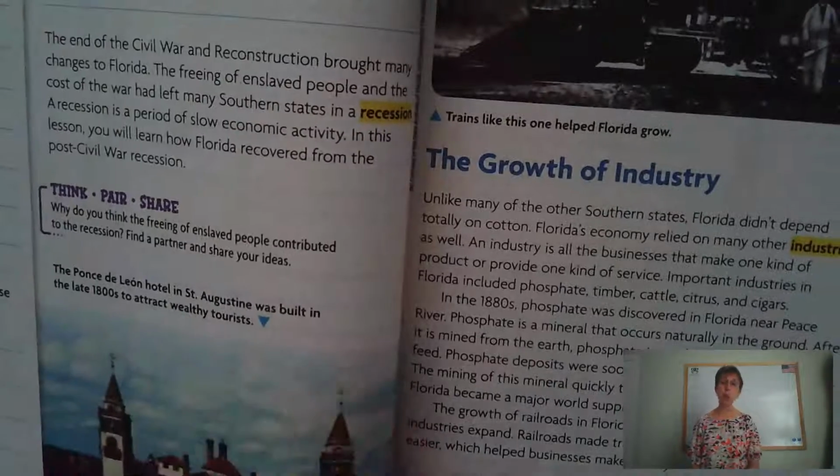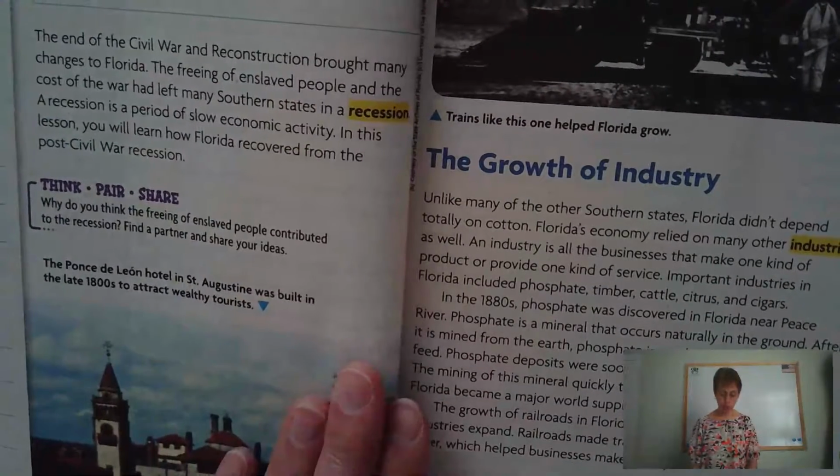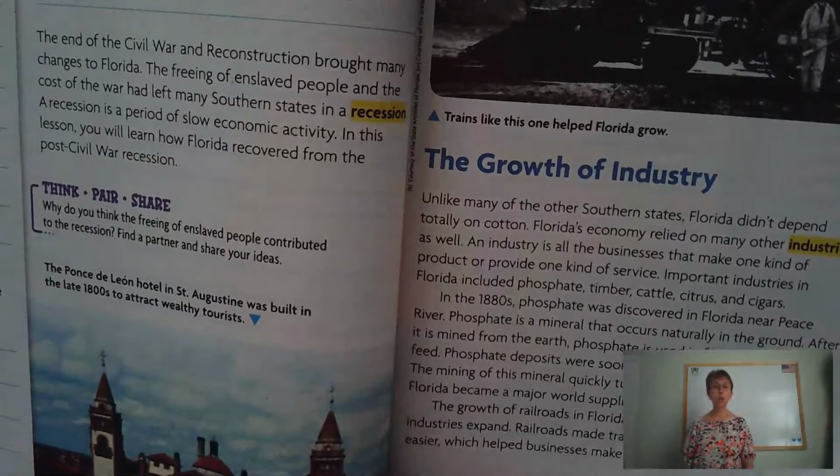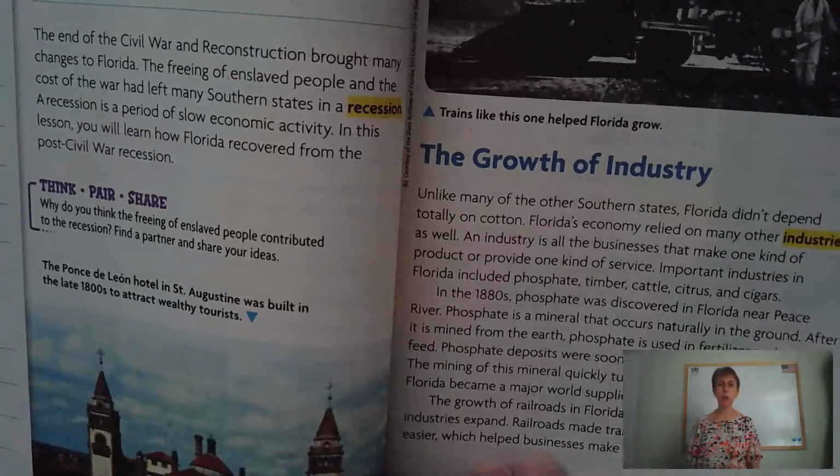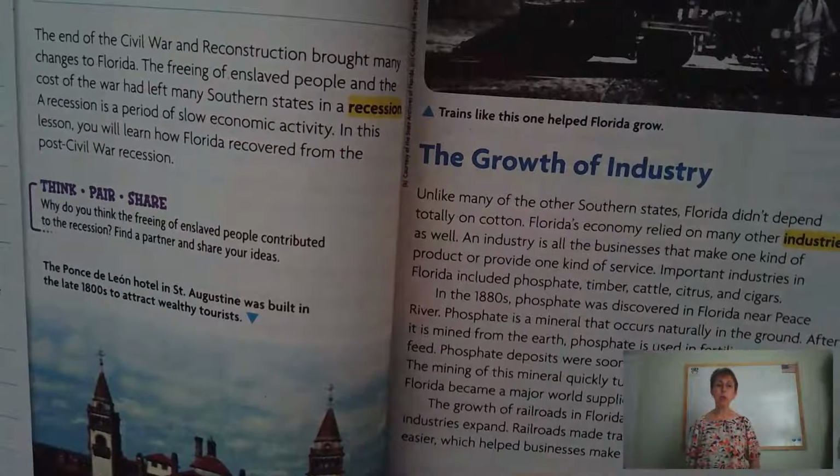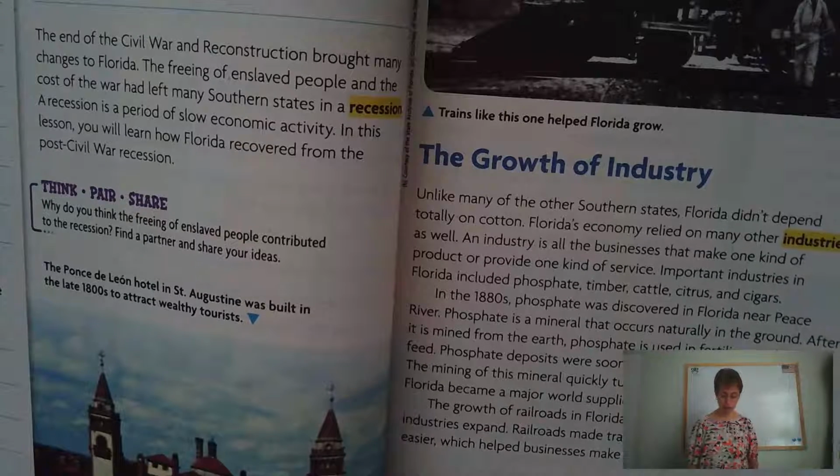I do need you to read pages 132 to 139. Tomorrow, when we have our Zoom meeting, we're going to go through these pages and talk a little bit about what you have read. But you do need to be prepared by having read it ahead of time.